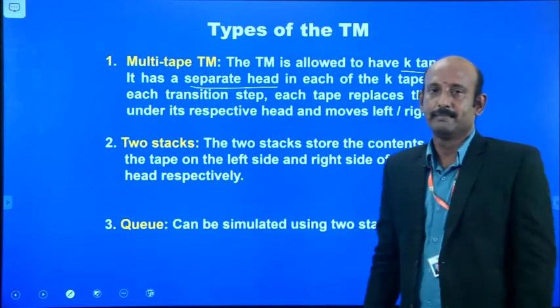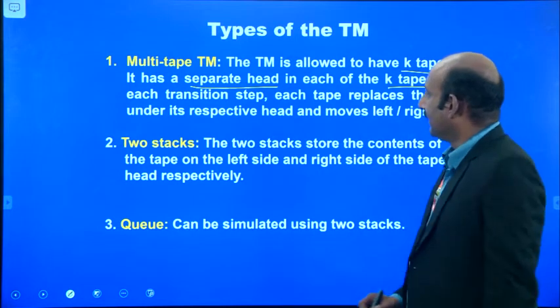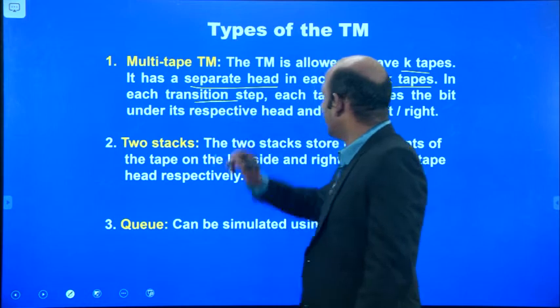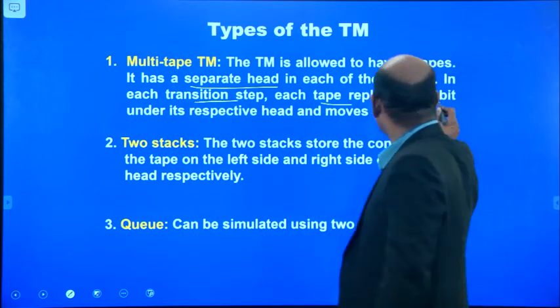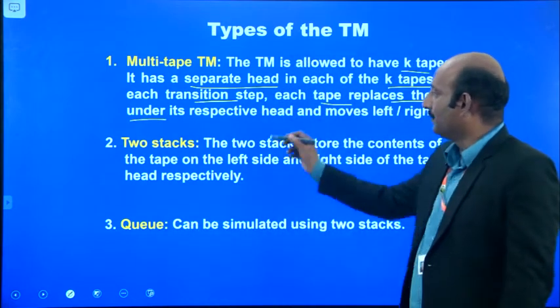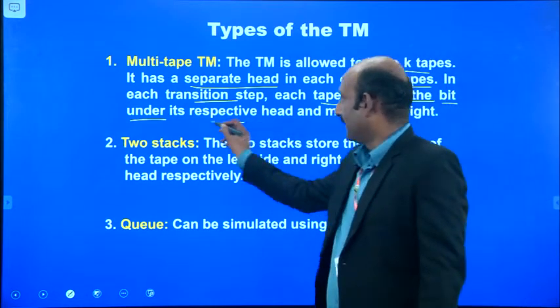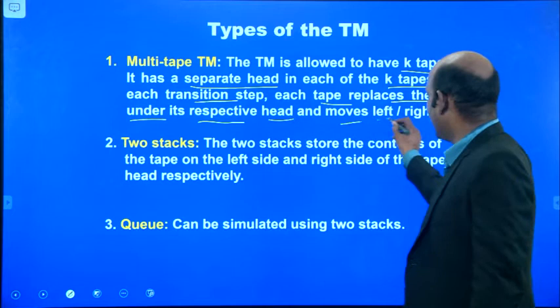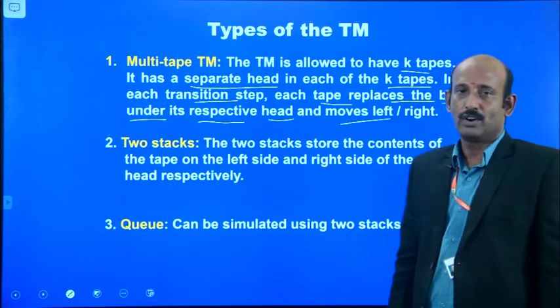In each transition, each tape replaces the symbol under its respective head and moves the head either left or right.